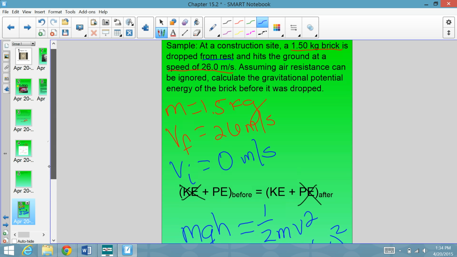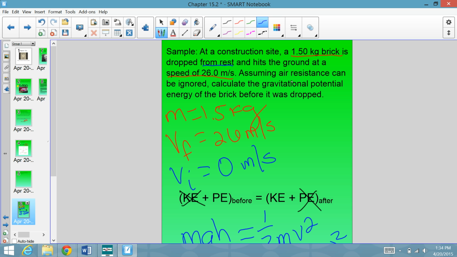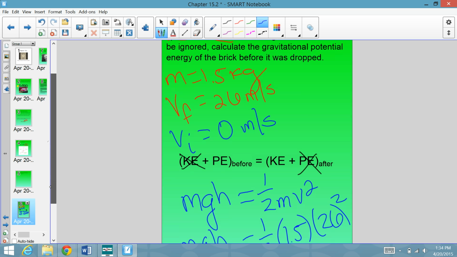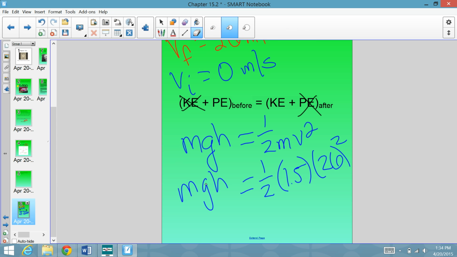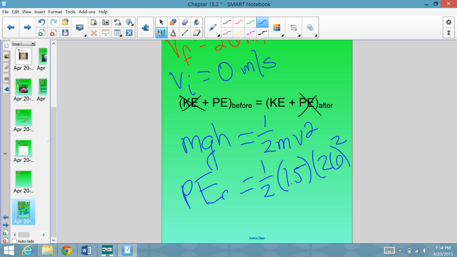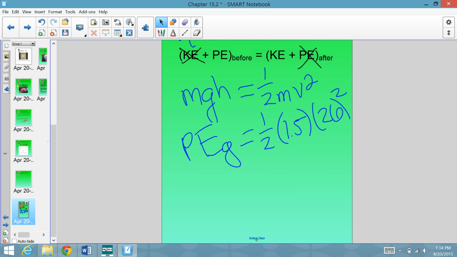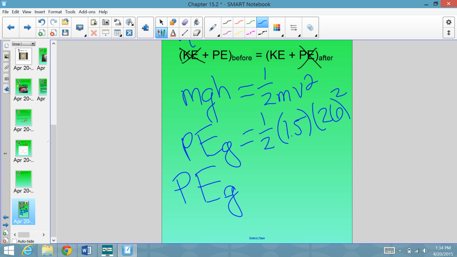But if we look back at the question, it's saying calculate the gravitational potential energy of the brick before it was dropped. So we are actually going to put this right back into PEG instead of mgh because we are trying to find the gravitational potential energy. We're not trying to find the height or the mass or acceleration due to gravity. We're just trying to find the total amount of gravitational potential energy. So then if you put this into your calculator, make sure you put it in the right way. It should be 26 squared times 1.5 times 1/2. And you find that the amount of gravitational potential energy this brick has before it's dropped is 507 joules.